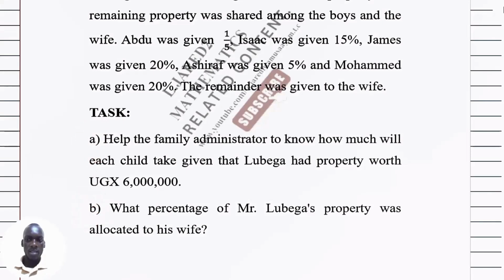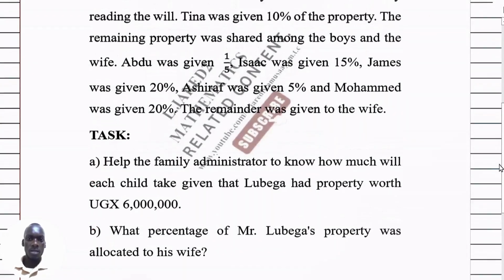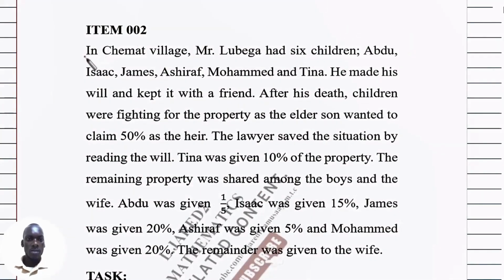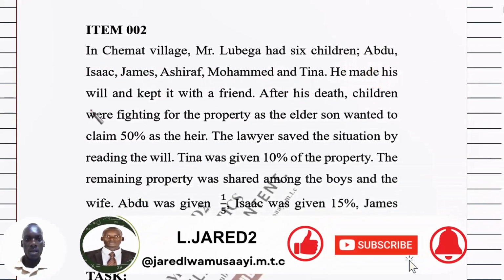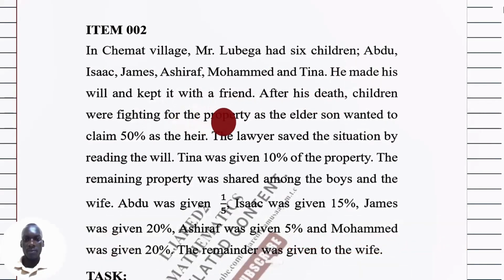Having read the task, let us now go back and read the scenario. In Kamati village, Mr. Vega had 6 children: Abdu, Isaac, James, Ashraf, Muhammad, and Tina. He made his will and kept it with a friend. After his death, the children were fighting for the property as the elder son wanted to claim 50% as the heir.